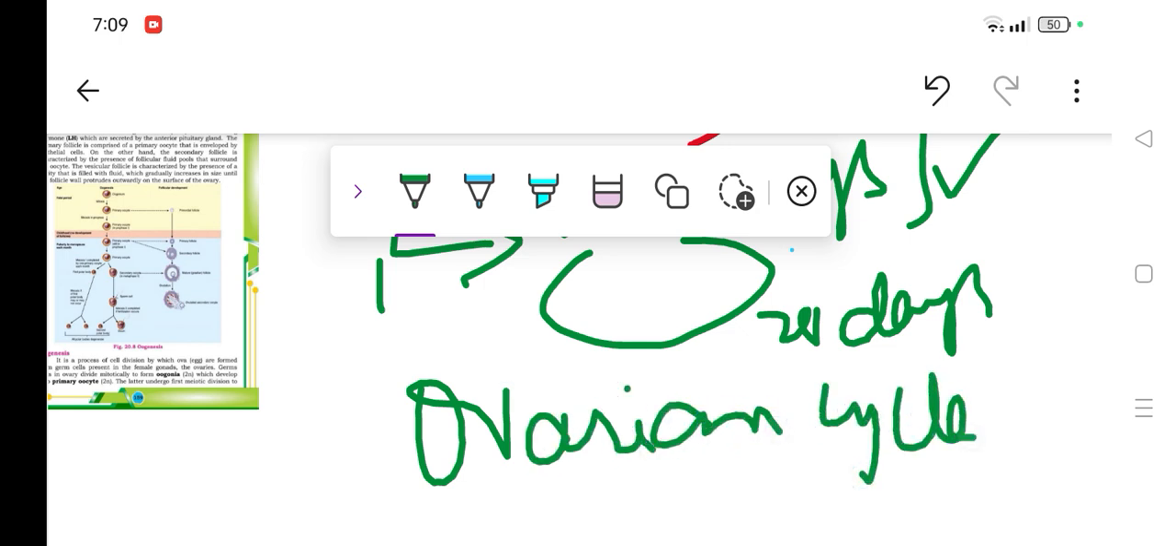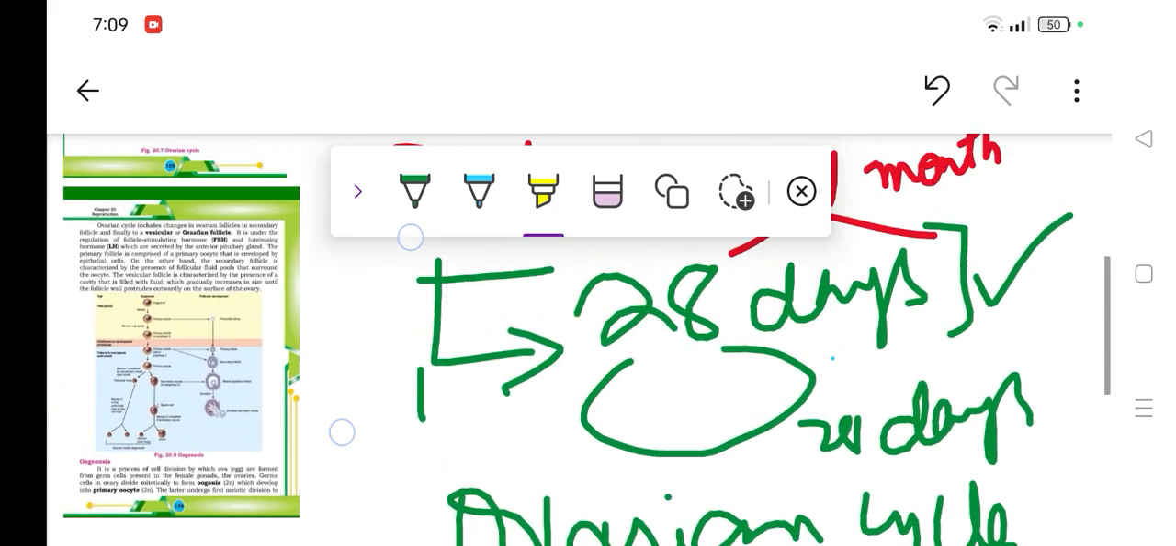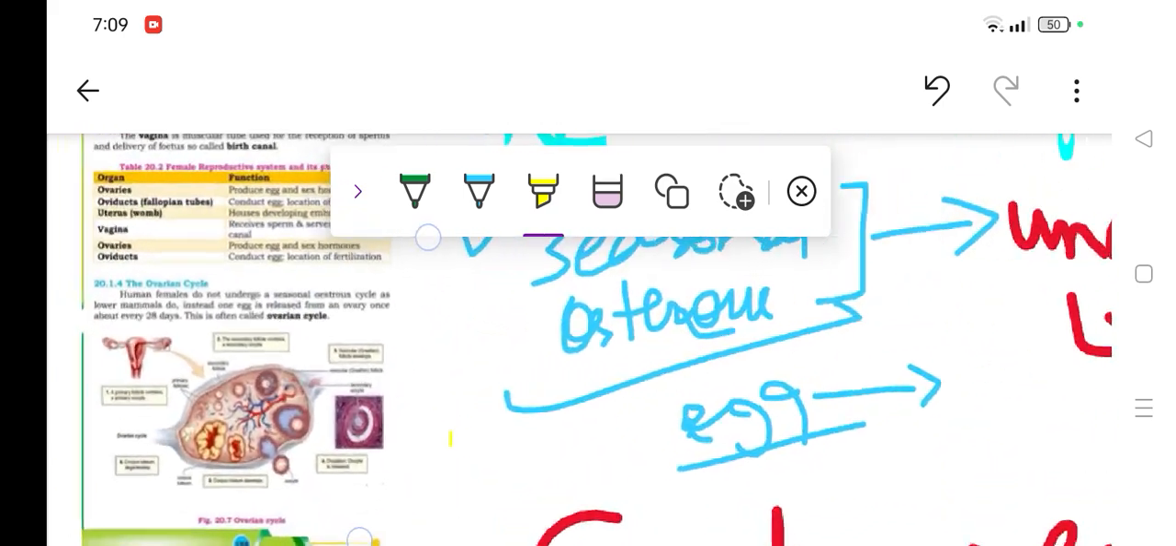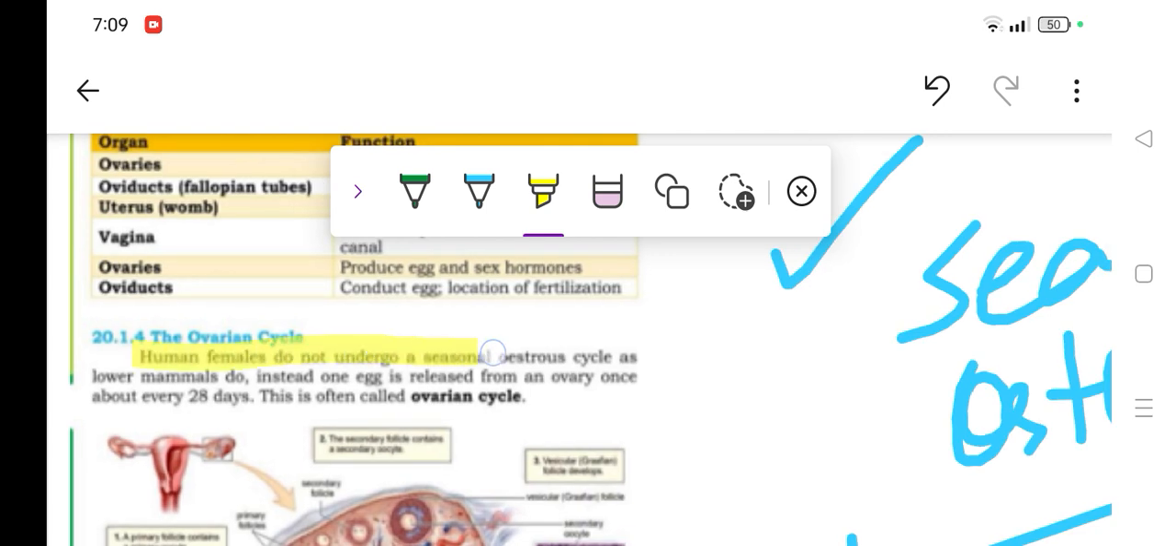Then comes the entire process. Before we proceed further, let's see what's written. Here you'll see the ovarian cycle. Females do not undergo a seasonal oestrous cycle, of course, because lower mammals do that, but not human beings. Instead, one egg is released from the ovary once in about 28 days. As I mentioned, that's called the ovarian cycle. It's very easily written, and I'm sure it's clear to you.